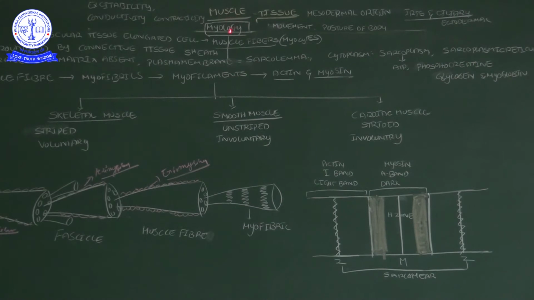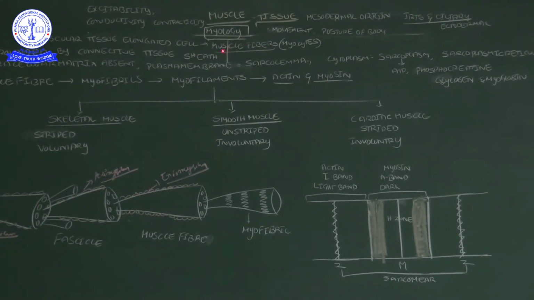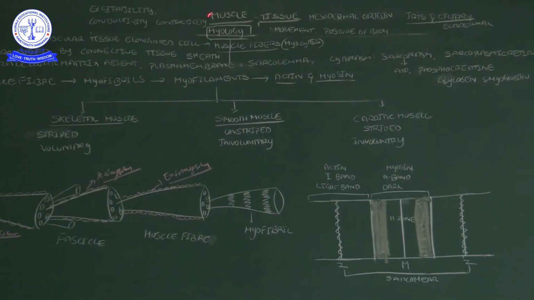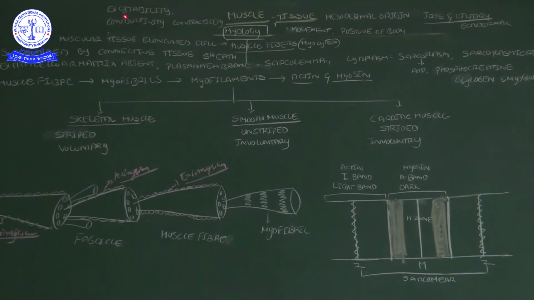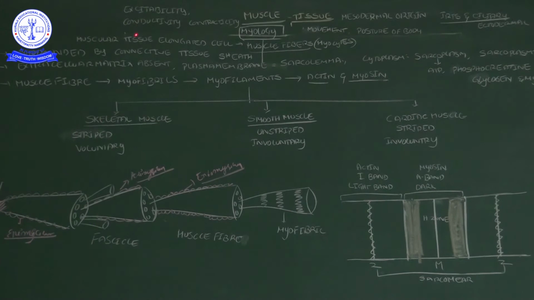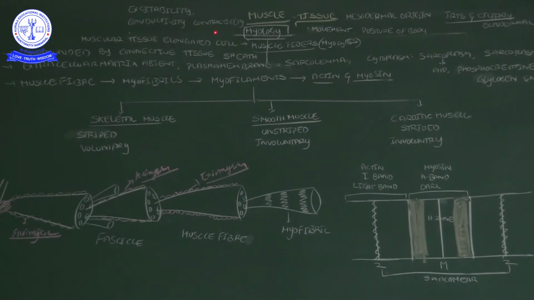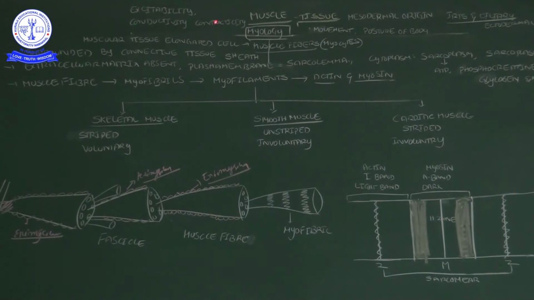The properties of muscle: 3 major properties give the significance of the muscles. One is excitability, second is conductibility, and third is contractibility.